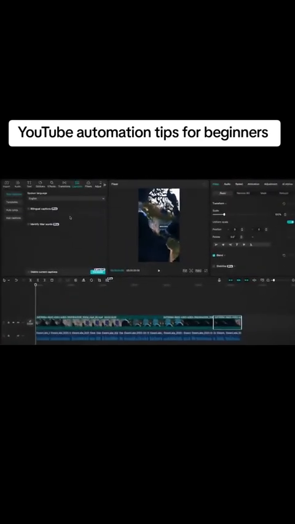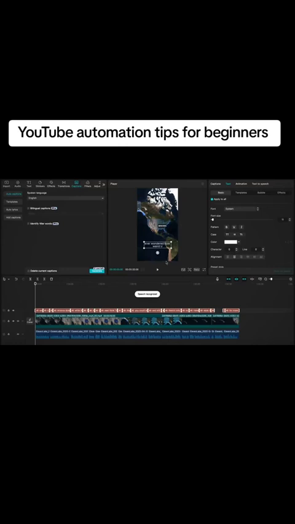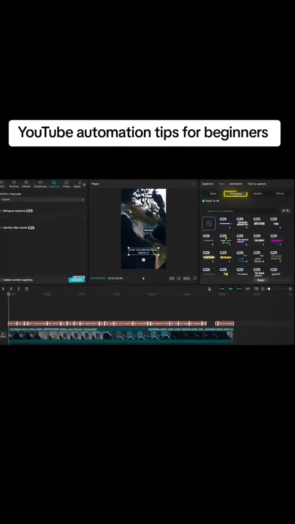So to use it, you go ahead and click on Captions in the top left and hit Generate. CapCut's then going to transcribe the entire voiceover for us automatically and generate the captions. And don't forget, you can customize them and add your own caption style by looking to the right and then clicking on Animations. You're then going to have hundreds of pre-made templates to choose from. So make sure to just go through a couple of them and then pick one that you like.